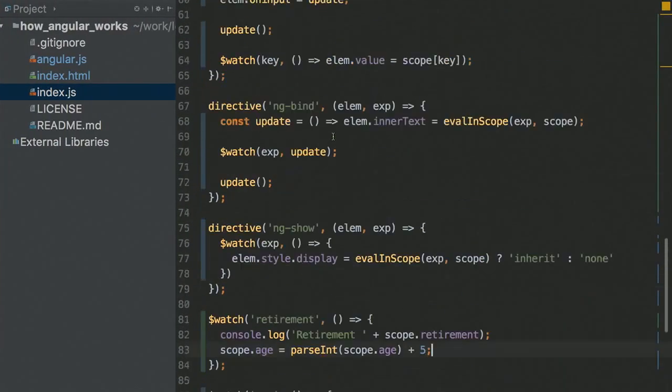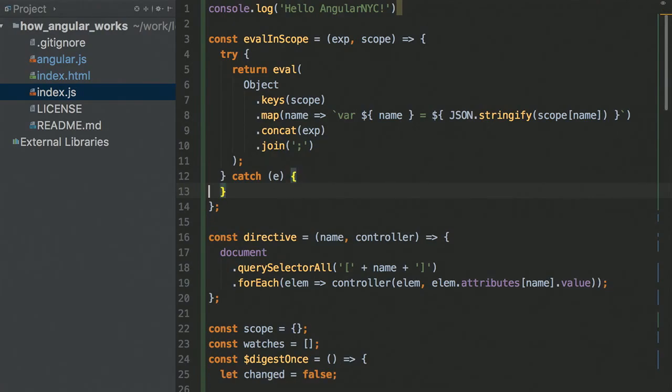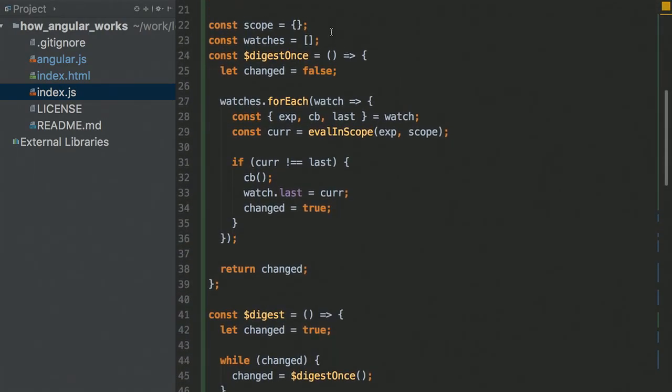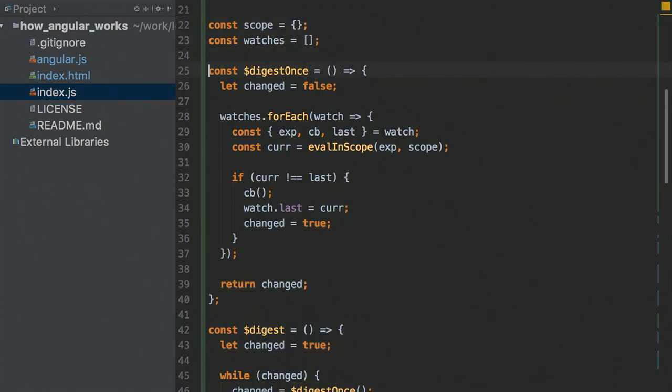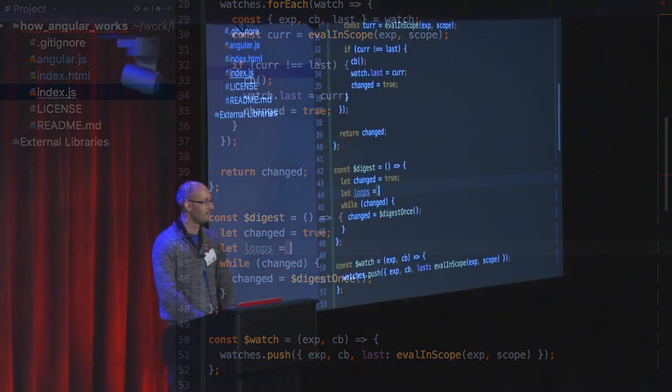But I can't stop developers, and I've seen things during my long and bitter career. So what we're going to do is try to limit this thing and say, you know what? Let's go to the digest and let loops be 14, right? That's the number in Angular now? It's 10. Wasn't it 14 before? 10.